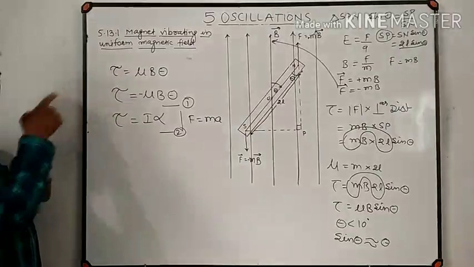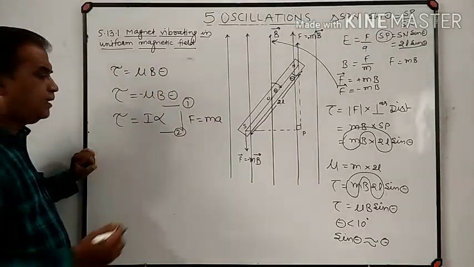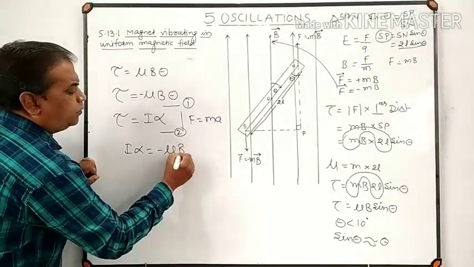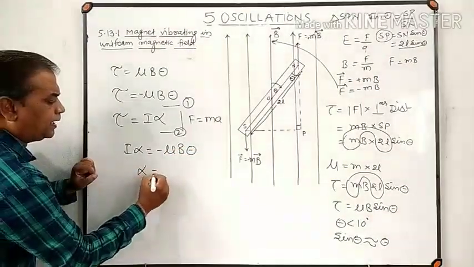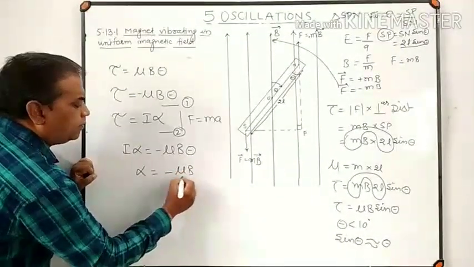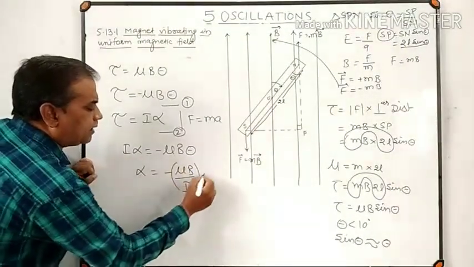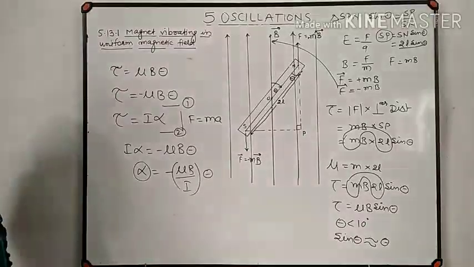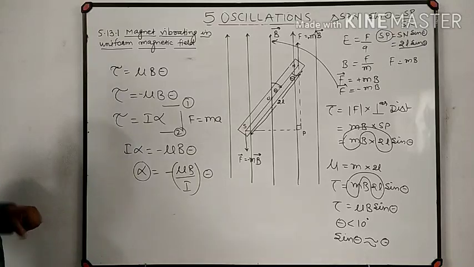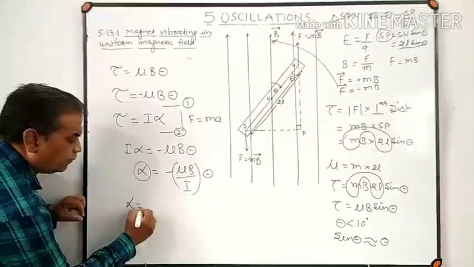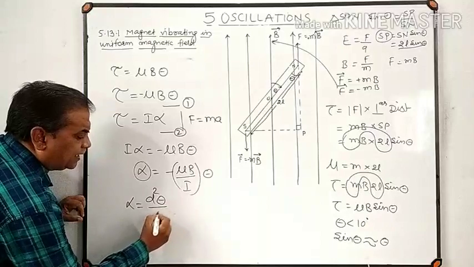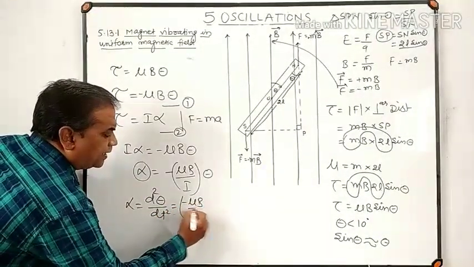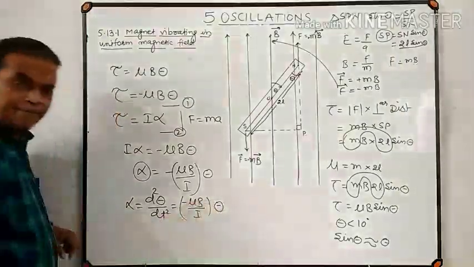As the LHS of equations 1 and 2 are the same, we can equate their right hand sides. So I into alpha is equal to minus mu B into theta, or alpha is equal to minus mu B divided by I into theta, where alpha represents angular acceleration. Angular acceleration alpha is equal to d2 theta by dt square, which is equal to minus mu B divided by I into theta.